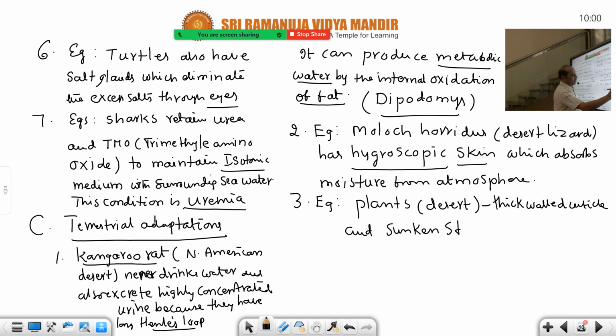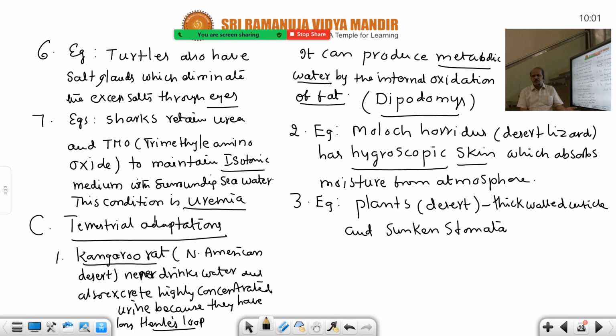In the NCERT book it is directly given, but in your academy book there is a yellow paragraph. In that paragraph, after the last line, in the bracket, it is given as NCERT. Just observe. So sunken stomata are present. Sunken stomata means stomata arranged in deep pits, because stomata are the source of evaporation of water.